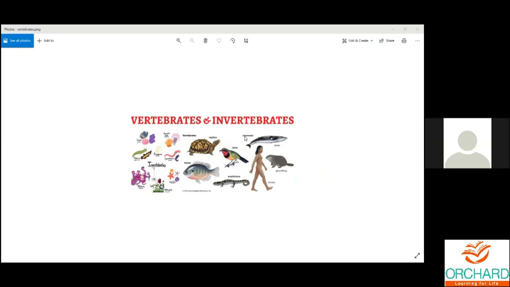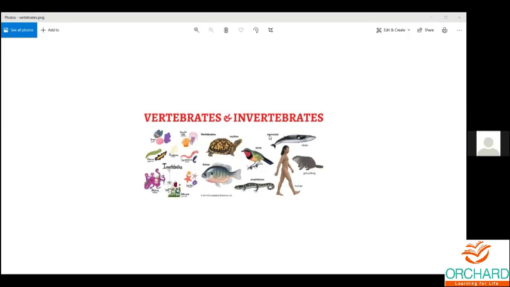But it has two different groups, invertebrates and vertebrates. When you talk about invertebrates, one major thing is that they don't have something which is present in the vertebrates. One major substance that is not present in invertebrates is present in vertebrates. That's how they are distinguished.